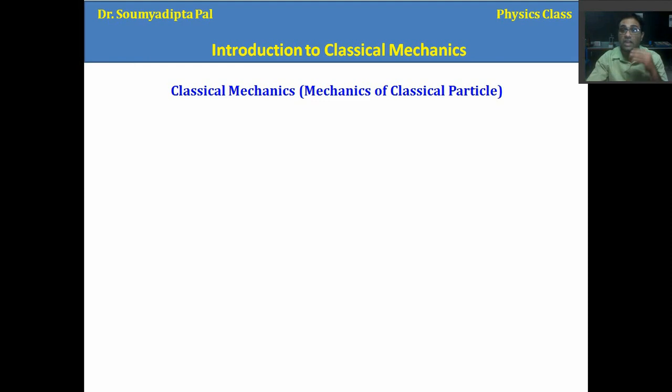The classical particle's dimension is such that we can identify it, but the quantum particle's dimension is so small that we cannot identify it by our naked eye. So the mechanics of those classical particles is called classical mechanics. The mechanics of quantum particles we call quantum mechanics. Now in this course I will talk about classical mechanics.